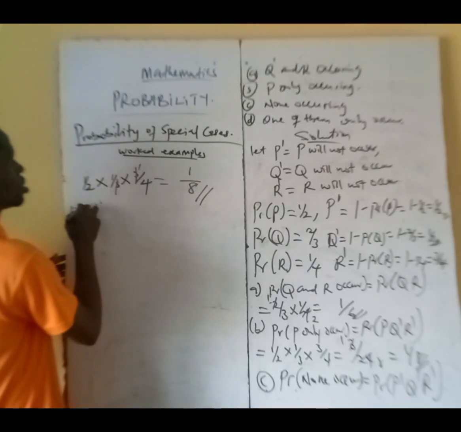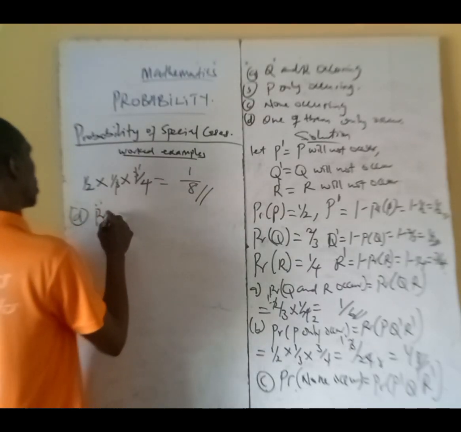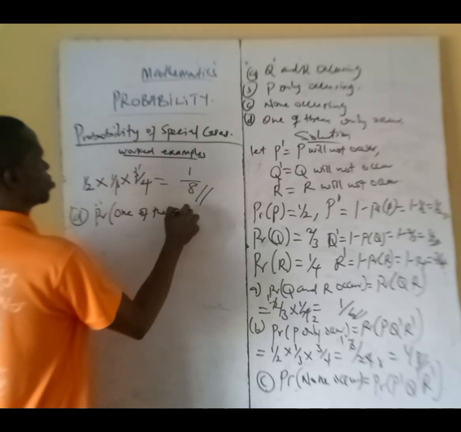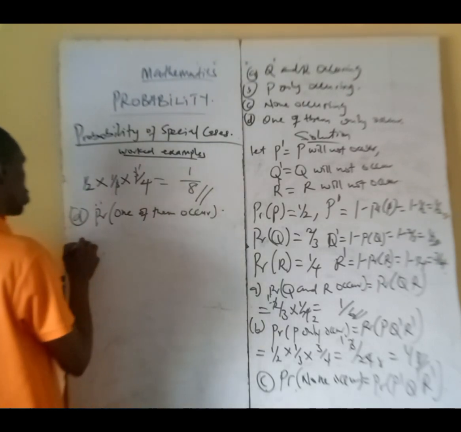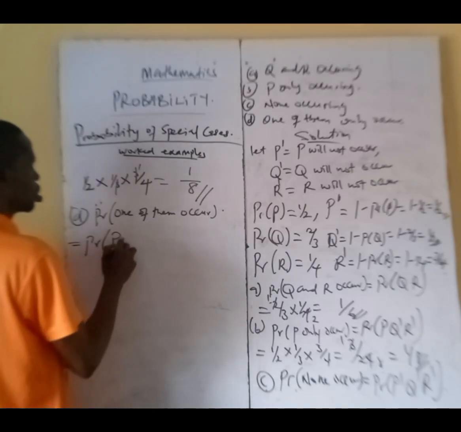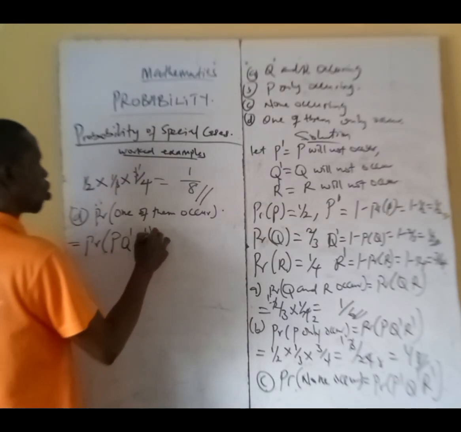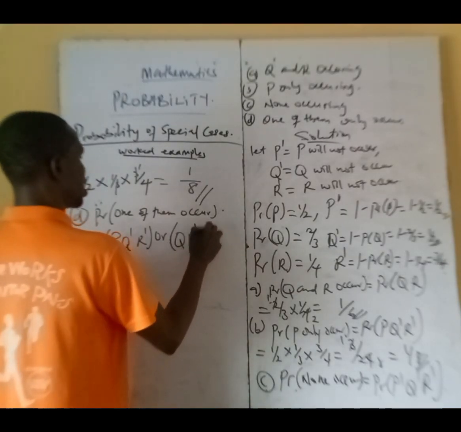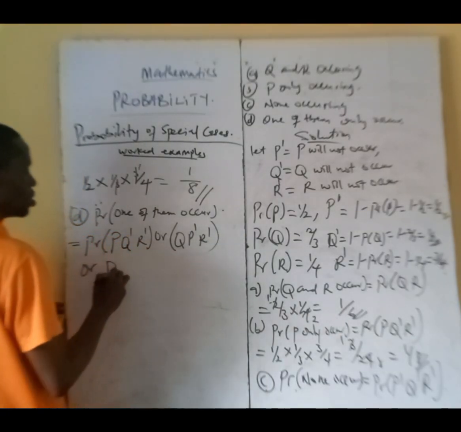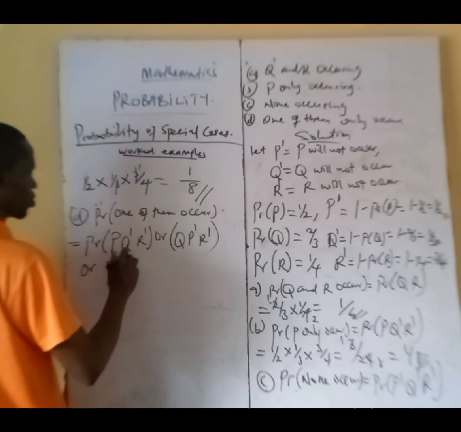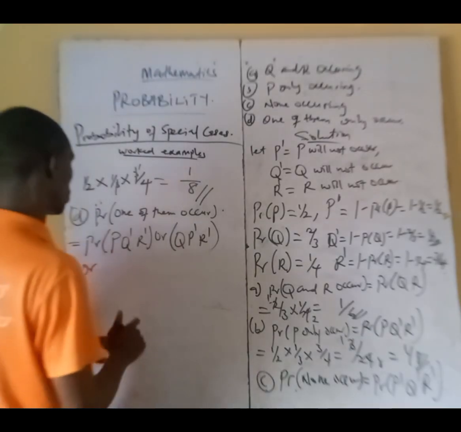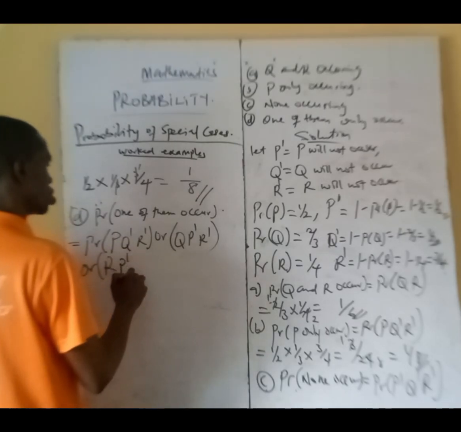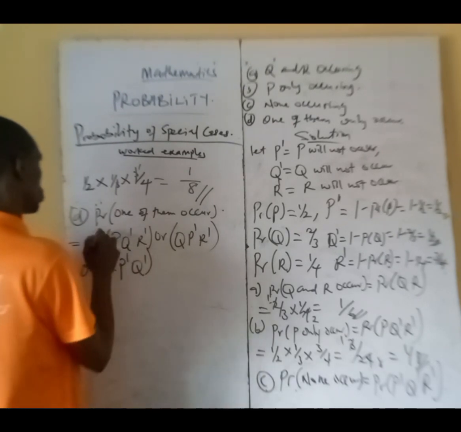Then D says one of them occurs. The probability that one of them occurs is the probability that P occurs, Q did not occur, R did not occur, or the probability that Q occurs, P did not occur, R did not occur, or the probability that R occurs, P did not occur, Q did not occur.